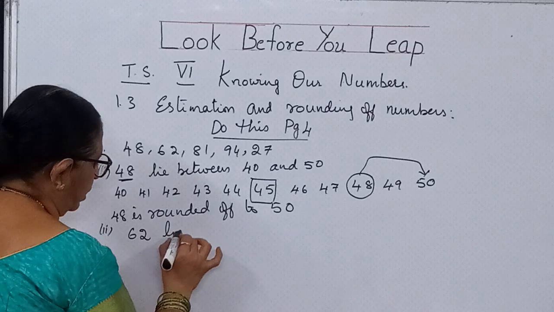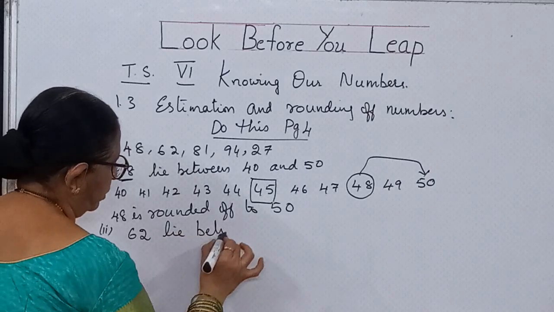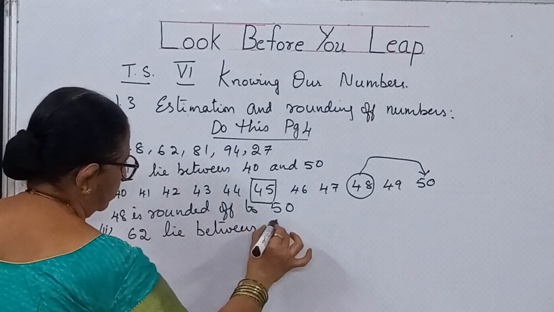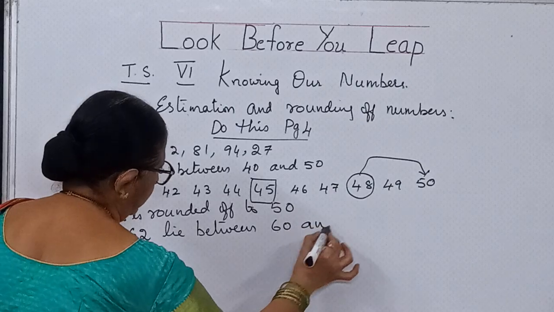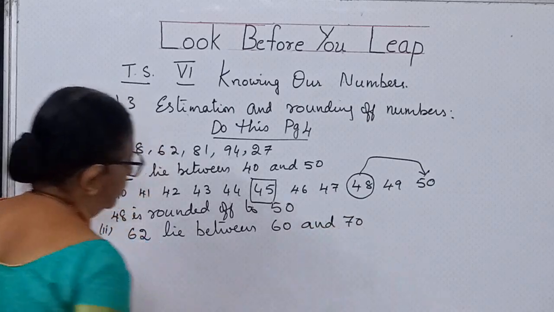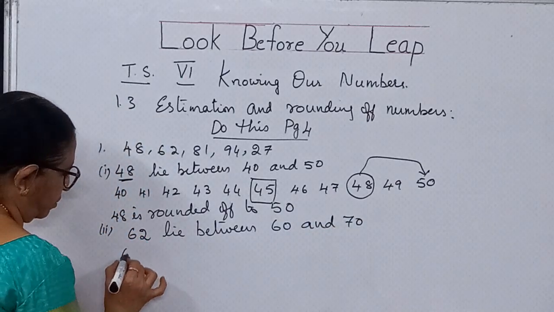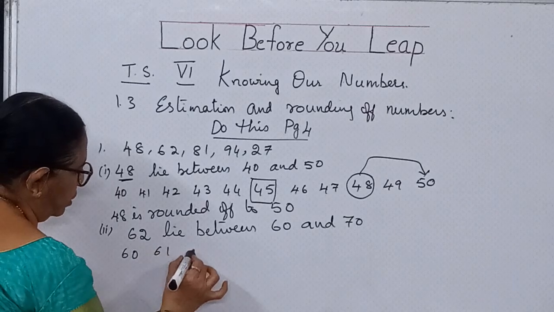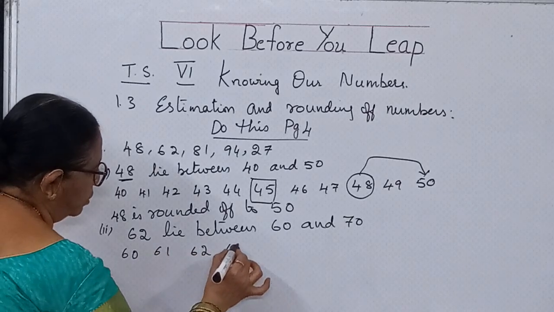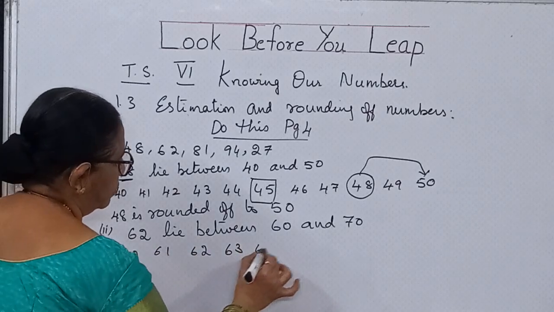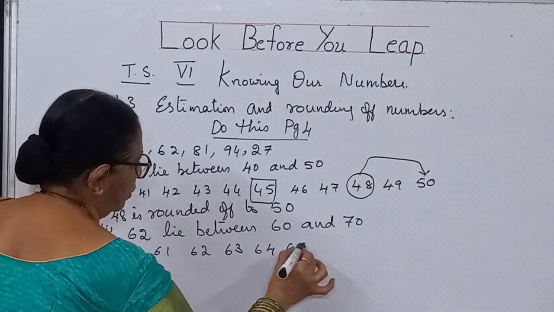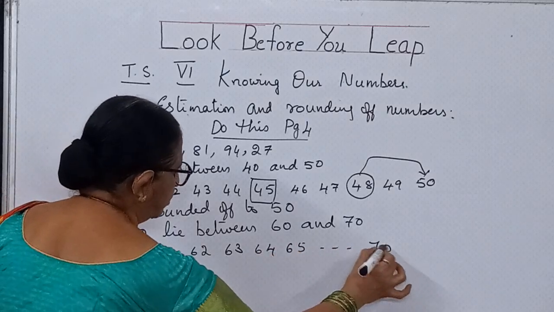Now 62 lies between 60 and 70. So the same thing, children. 60, 61, 62, 63, 64, 65, like this. If you write, you will be writing up to 70.